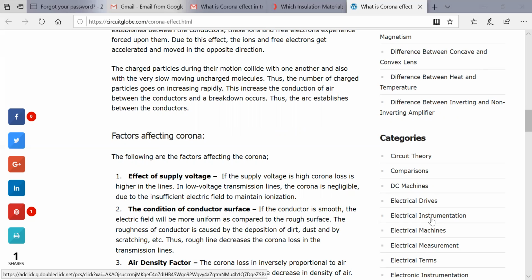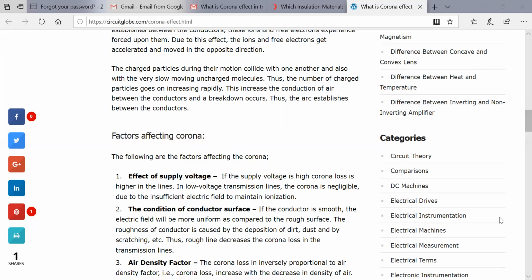The second point is the condition of the conductor surface. If the conductor is smooth, the electric field will be more uniform when compared with a rough surface. Roughness is caused in the conductor by the deposition of dirt, or by scratching, and other parameters will come into play. So a rough line increases the corona loss in the transmission line. That is the condition of the conductor surface.